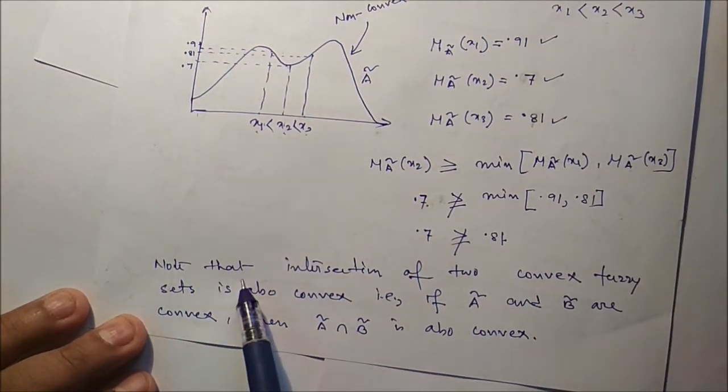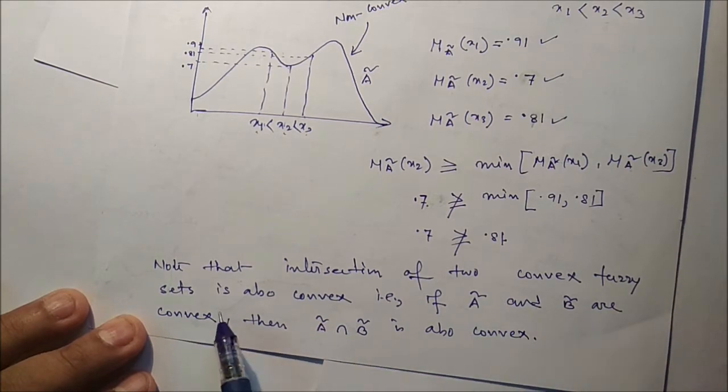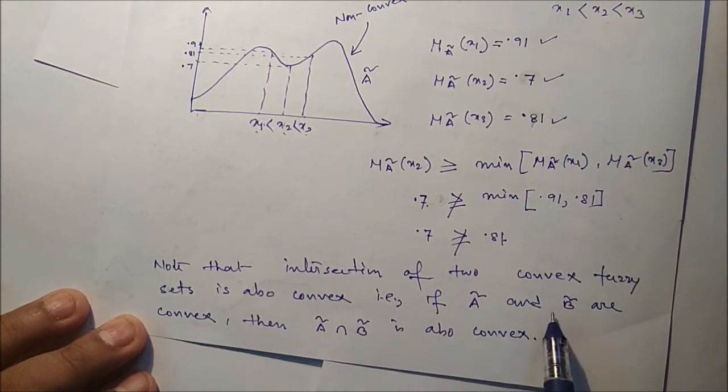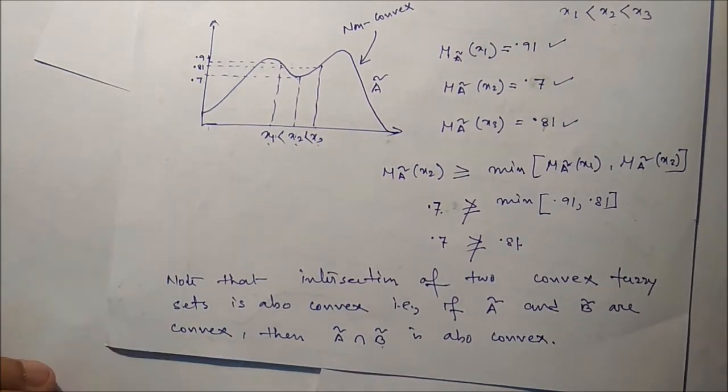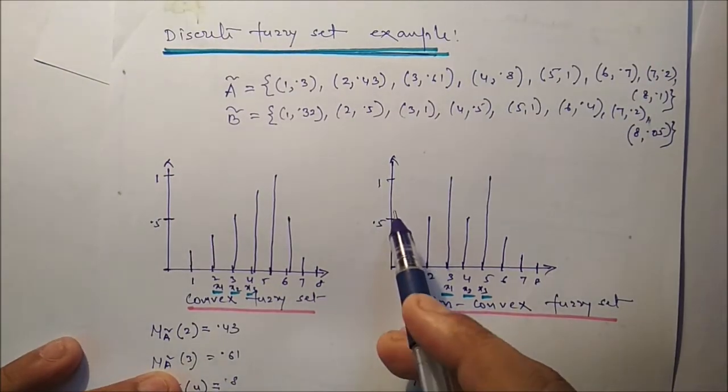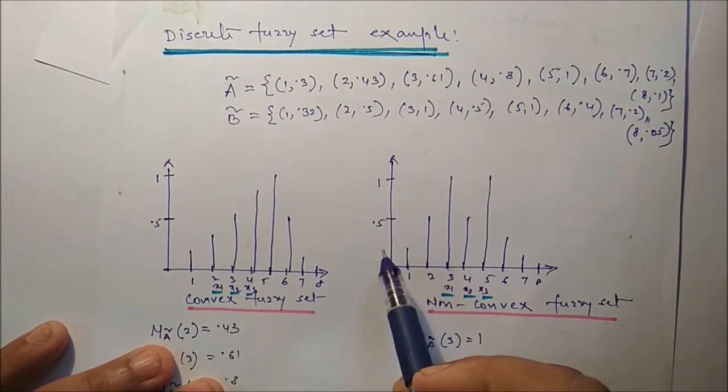Okay, so note that the intersection of two convex fuzzy sets is also convex. That is, if A and B are convex, then A intersection B is also convex. Next, we can explain convexity using the discrete fuzzy set example.